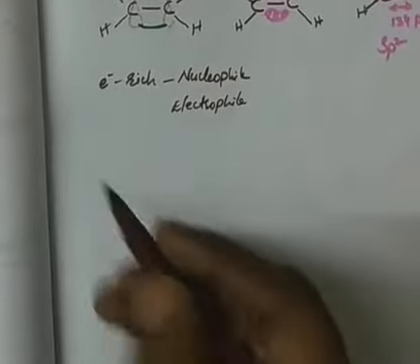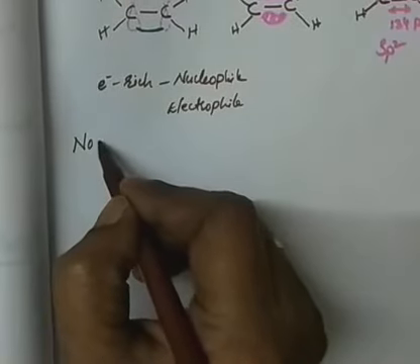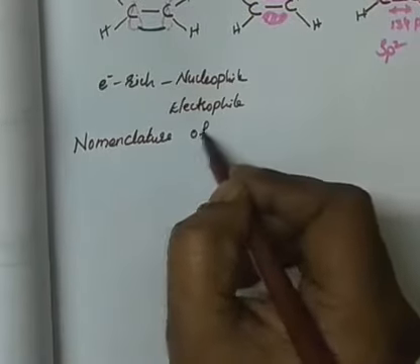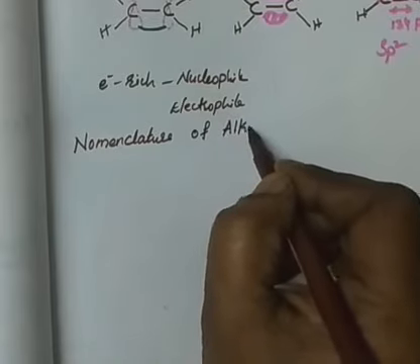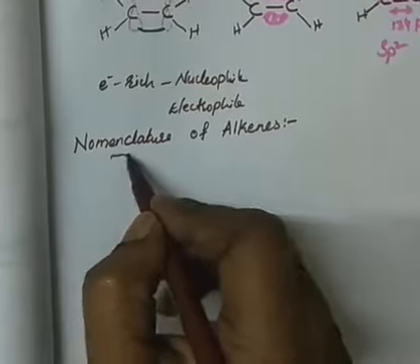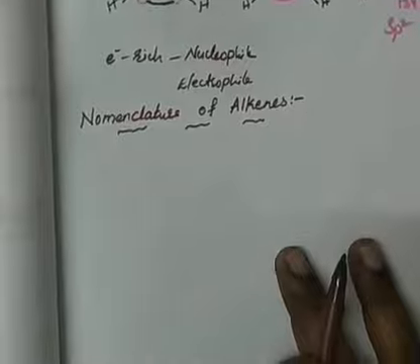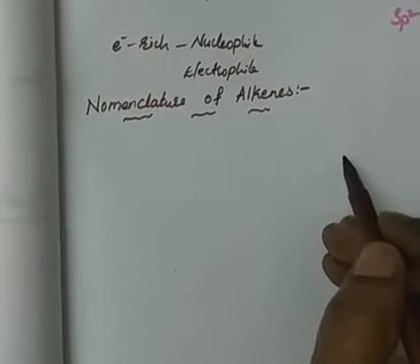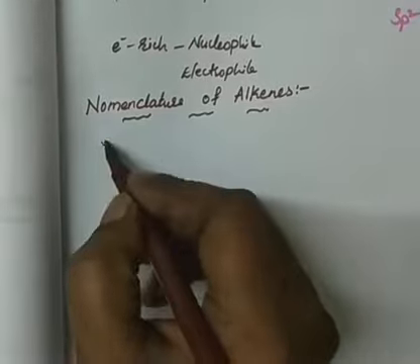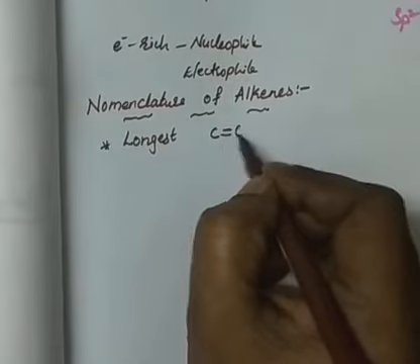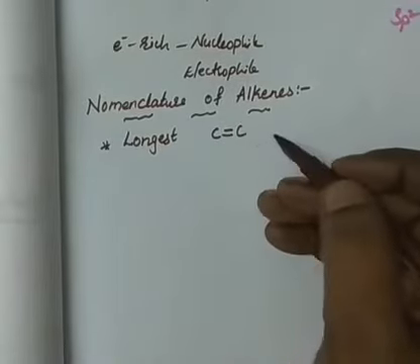Then continue to the next one, nomenclature of alkenes. Nomenclature of alkenes follows all the rules similar to those of the alkanes we have discussed. Alkanes we have already discussed, right? So what is the first one? The longest carbon chain should be chosen as the parent chain, and the rule is that the longest carbon chain must contain the double bond. The carbon-carbon double bond containing longest carbon chain should be chosen.